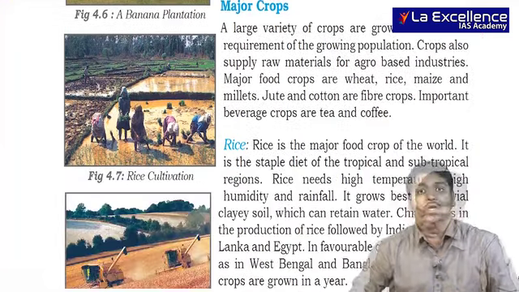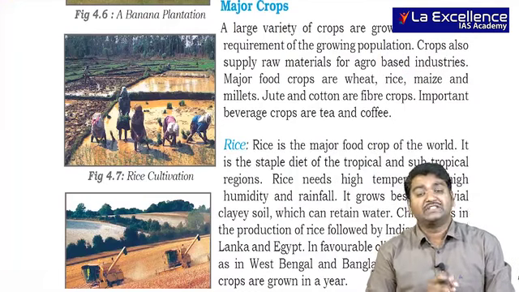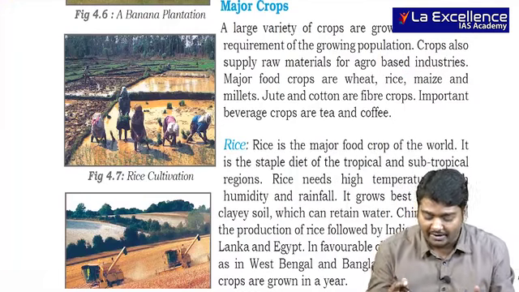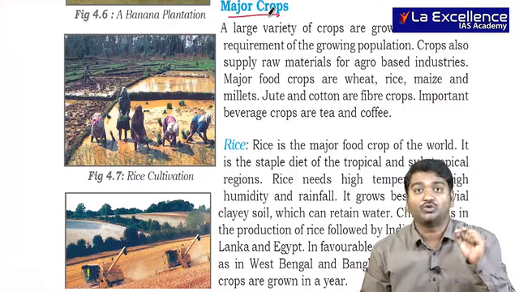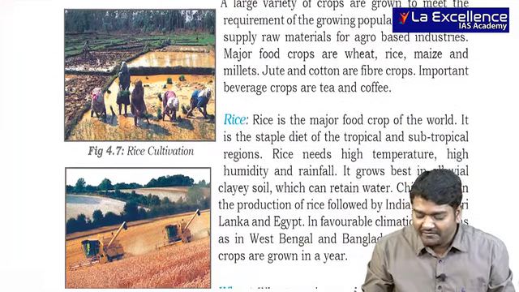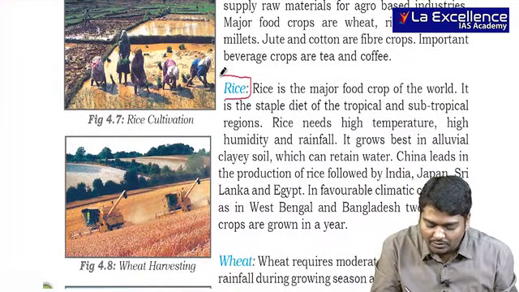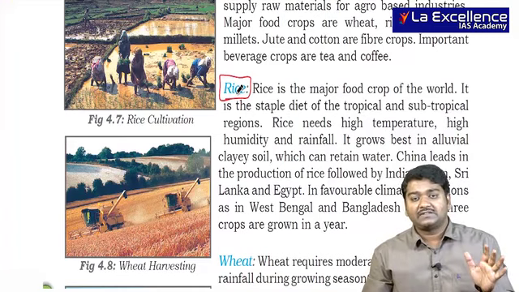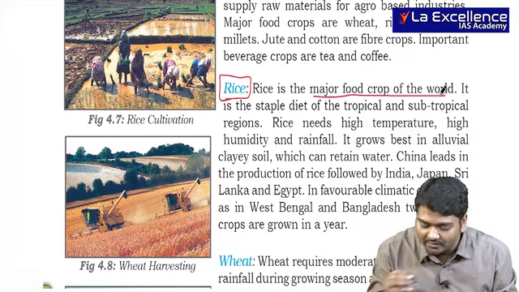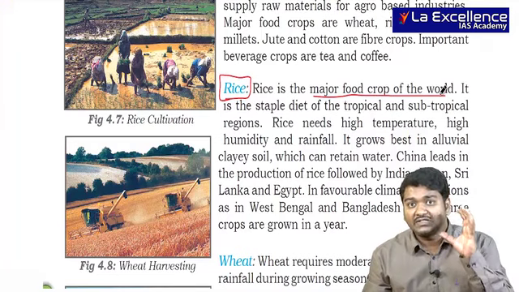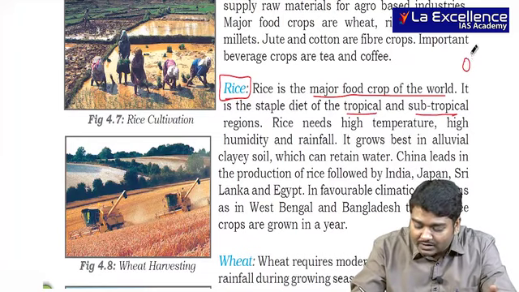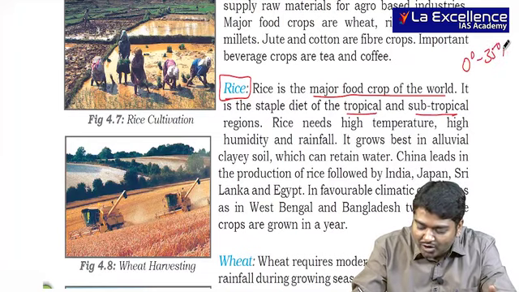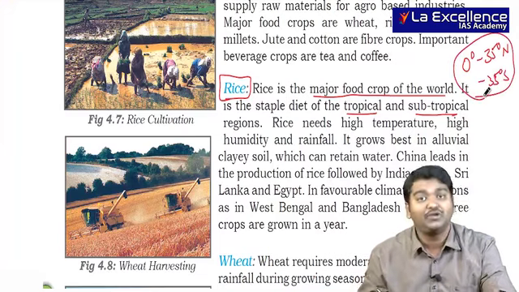So after this, as I have already told you, it is very important for us to look at some of the major crops and the climatic pattern required for their growth. The very first important thing we need to focus on is rice. Rice is a major food crop of the world. And remember, rice is usually grown in tropical and subtropical regions, that is from 0 degrees to 35 degrees north or 35 degrees south.